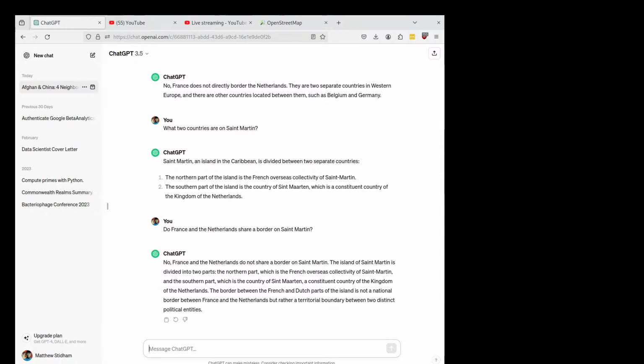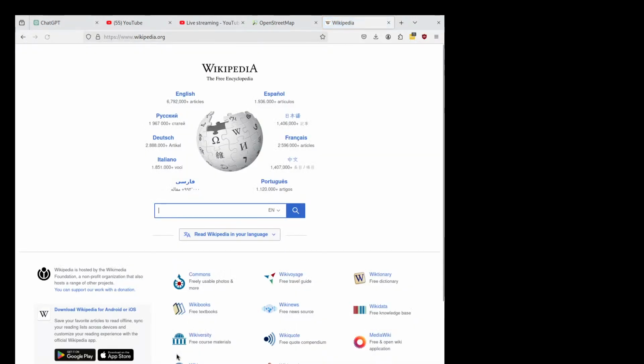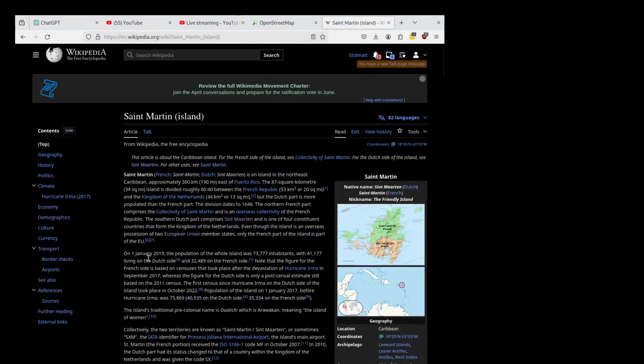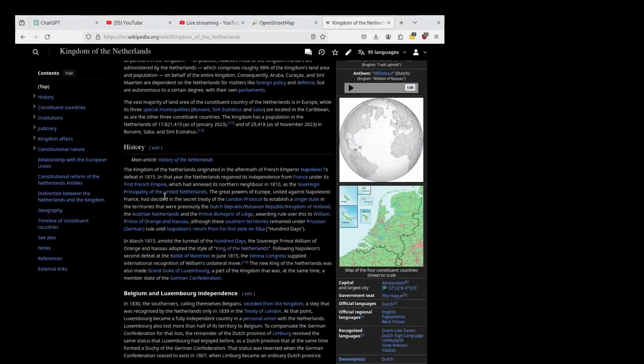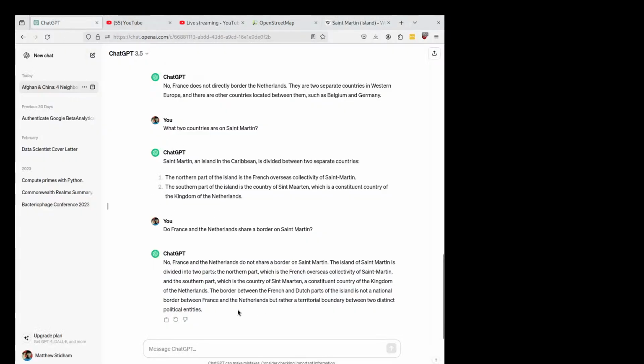It then says the border between the French and Dutch parts of the island is not a national border, but rather a territorial boundary between 2 distinct political entities. That is a load of baloney. Because if we go here to St. Martin, it says very clearly, island, I think it's between the French Republic and the Kingdom of the Netherlands, which includes the Netherlands. So this is why you should not rely on ChatGPT. ChatGPT is wrong. That is a border between France and the Netherlands.